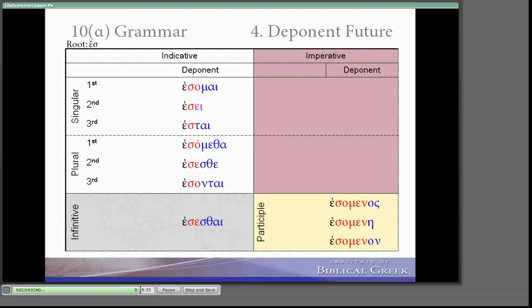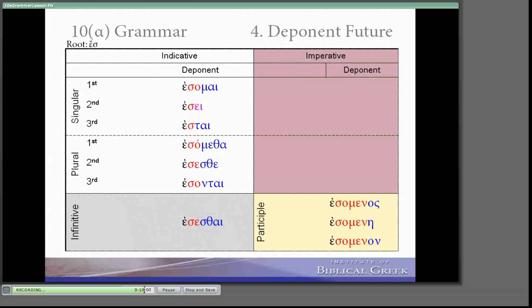Thankfully, it really sticks out in the future, and we just have s plus our deponent endings to create the future of to be. Esome, esi, este. Notice that there is no thematic vowel for that one. It's not esete. Our thematic stem and endings would really be ome, esse, ete, omethe, este, onda. But notice the third singular doesn't have it. It's not esete. It seems like it would be a little repetitive, so it's just este. Very close to est.